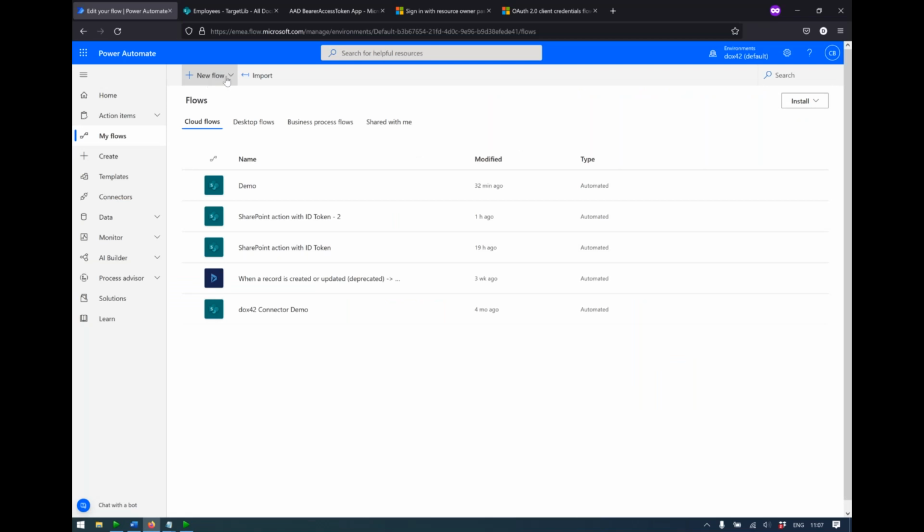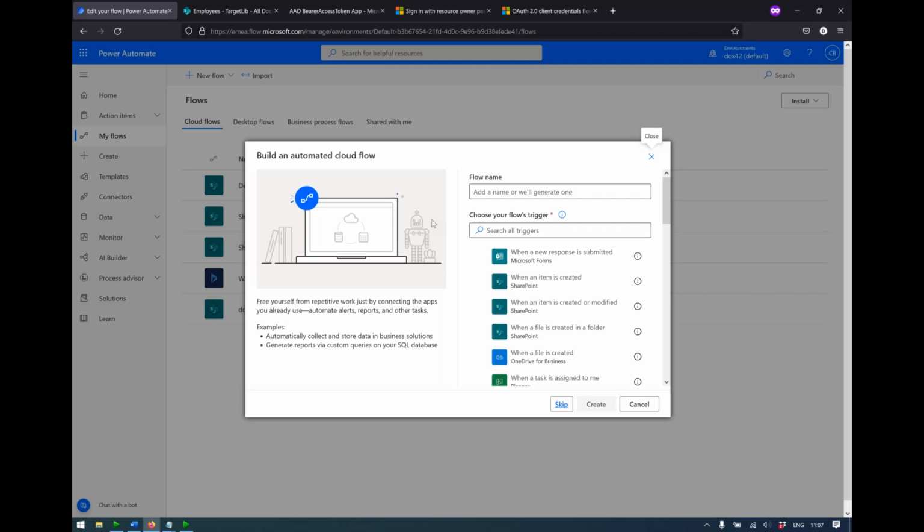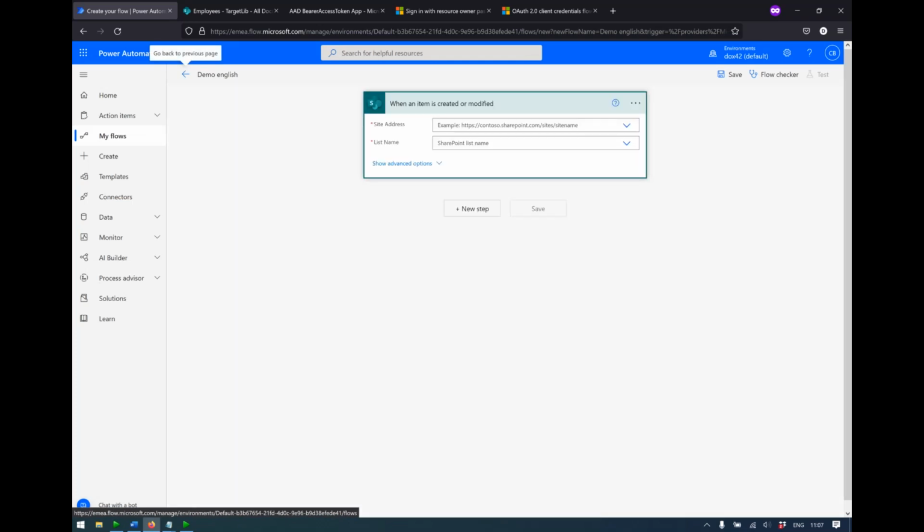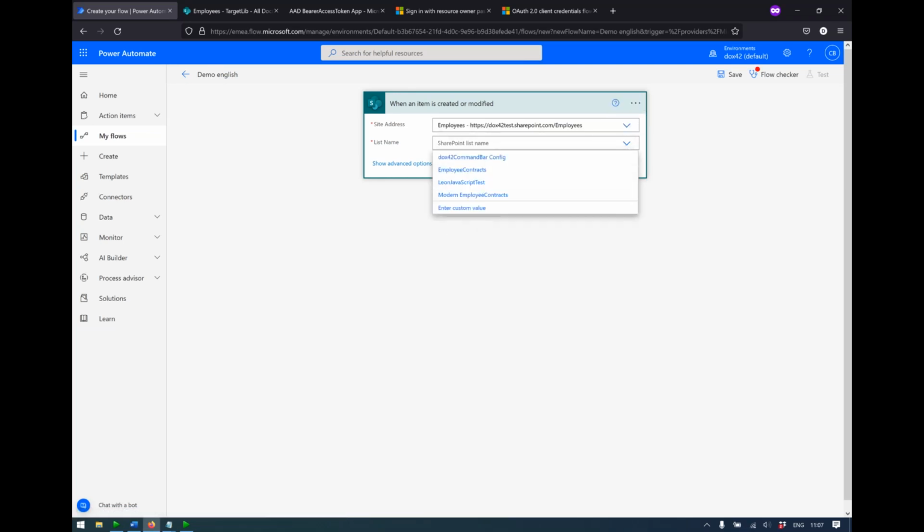All right, thanks. Well, first of all, we start off by creating a new automated cloud flow with a SharePoint trigger. You could use any trigger, it doesn't really matter. And I'm going to call it demo English and create it. Now, for the authentication, we are going to use the shared secret token flow from Microsoft. And how you set it up, I will show you now. We need to enter the correct site here. And choose employees and modern employee contract.